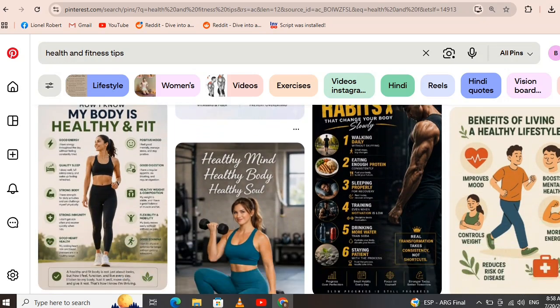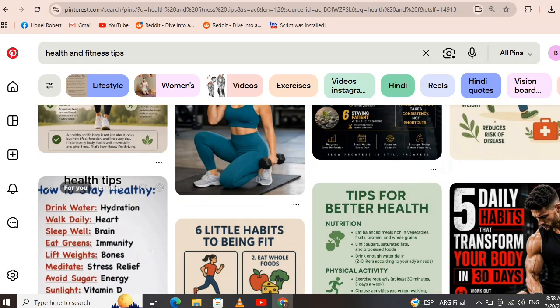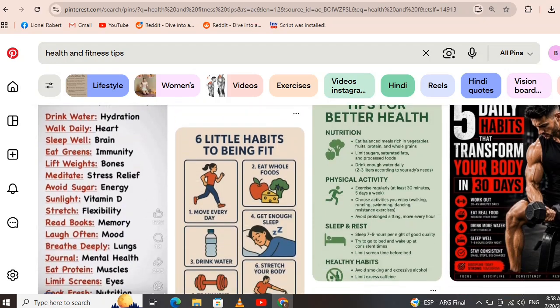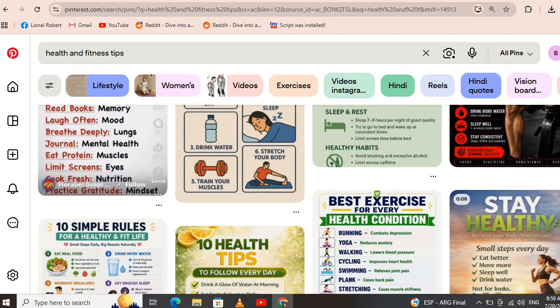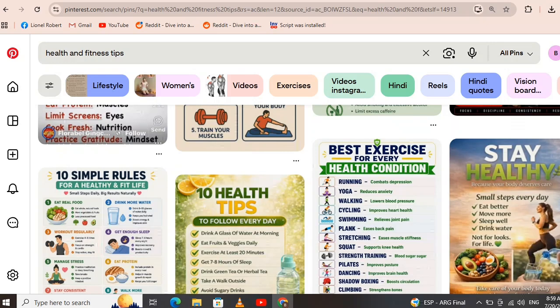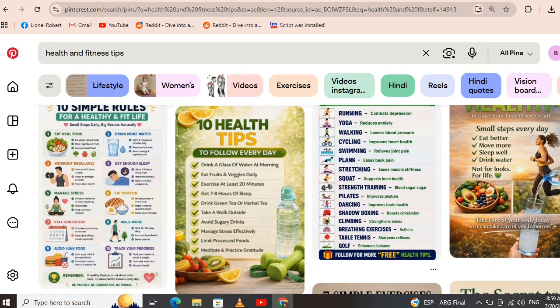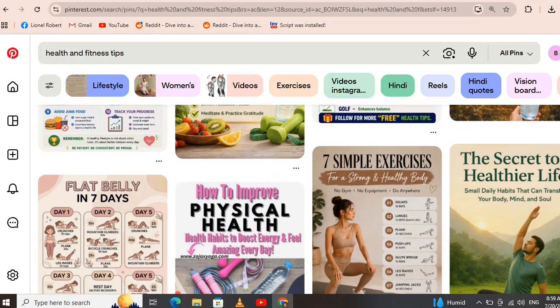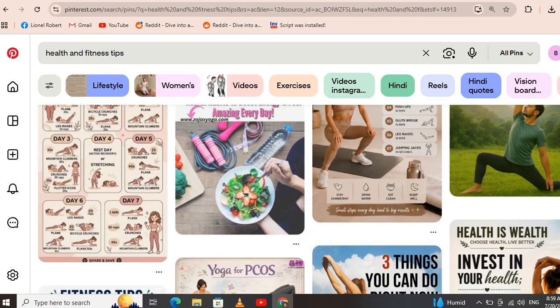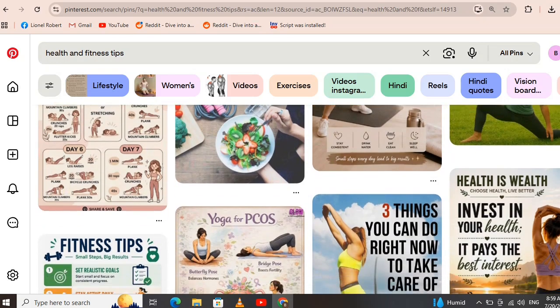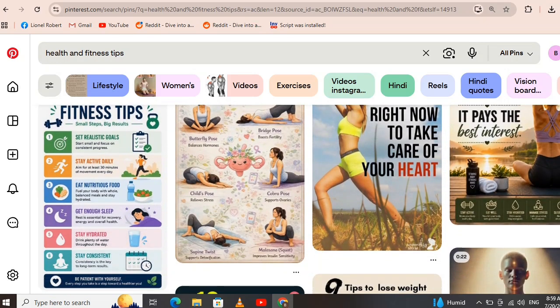Step 6. Publish consistently. Upload new pins every day. Even 5 to 10 pins daily can make a difference over time. Remember, Pinterest rewards consistency. Many successful creators upload hundreds of pins every month. Each pin becomes another chance to get discovered.